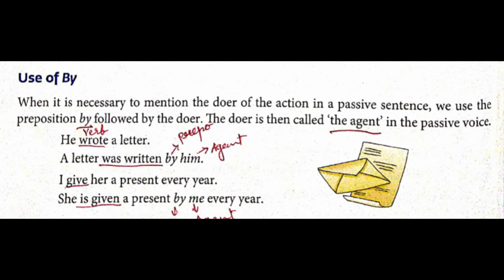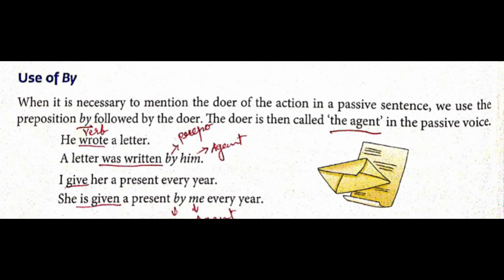The B type verb will be was. A letter was written by him. So here, was written is your verb, and the letter was written by whom? Him. Why? Because he wrote a letter. He is a boy. He is a male. And so him will be used to denote him.